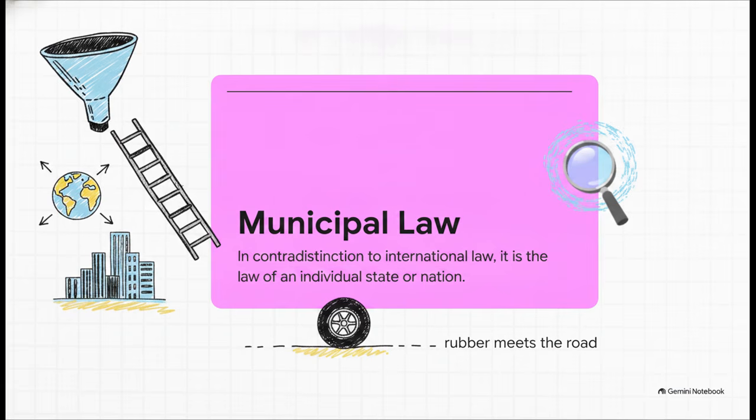Now, funneling rapidly down the ladder, we hit the micro layer. Black's Law Dictionary defines municipal law in direct contradistinction to international law. This is the specific rulebook by which a particular district, community, or city is actually governed. So while international law looks outward at the globe, municipal law looks inward, directly at you, the citizen. It's exactly where the rubber meets the road.